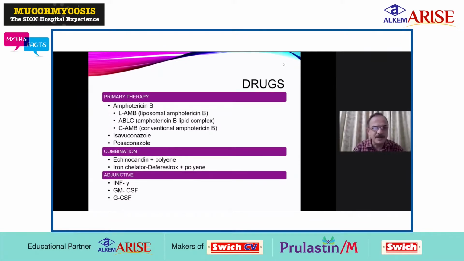Amphotericin B, which comes as liposomal amphotericin B, lipid complex, and conventional amphotericin B. Also, we have isavuconazole and posaconazole. In combination therapy, we have echinocandin along with polyene therapy, and we can give deferasirox along with polyene drugs. In adjunctive therapy, we have interferon gamma, GM-CSF and G-CSF.